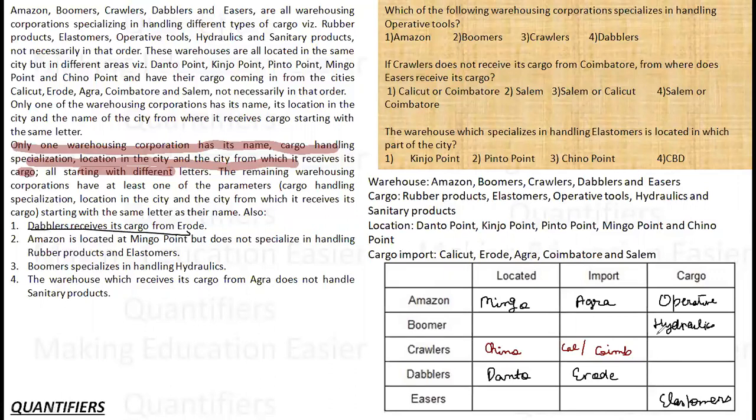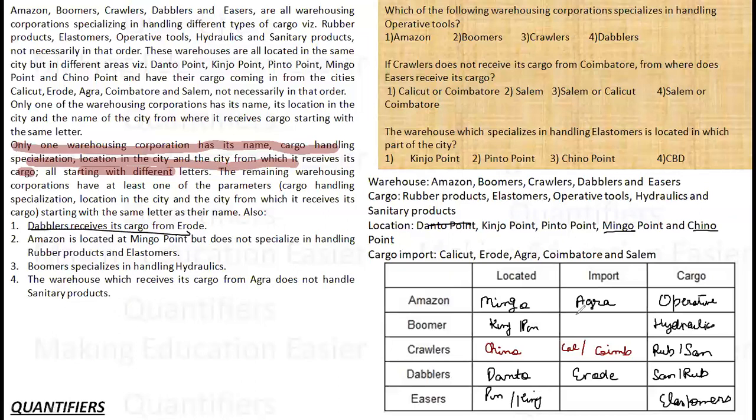Now this might come to me as a complex thing, but this is what it is because I have exhausted every point possible. So it can either be, as I mentioned, rubber or sanitary, and similarly sanitary or rubber. Locations left: Mingo, Chinto, Dento are taken. So it can either be Kinto, Kinjo or Pinto. It can either be Pinto or Kinjo. So these are the possibilities.